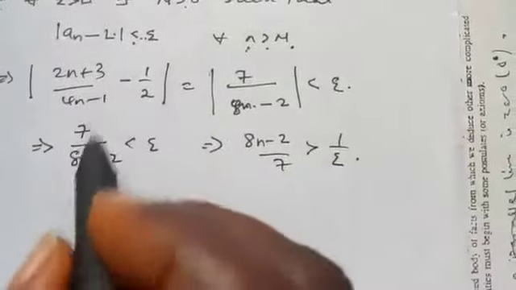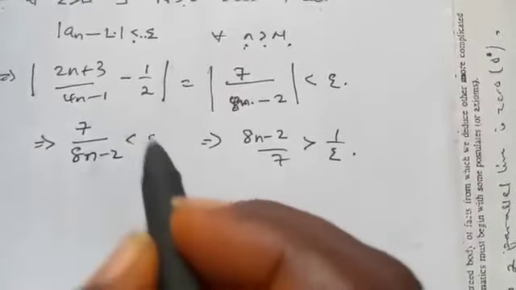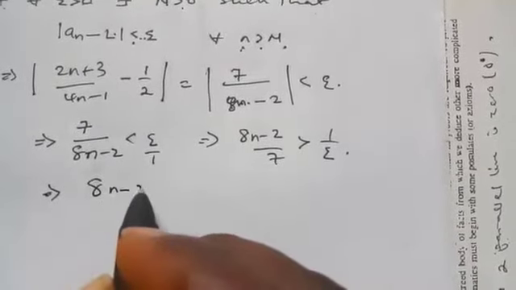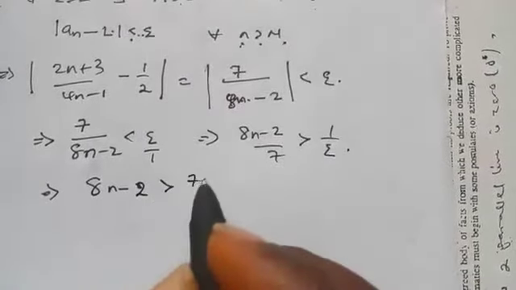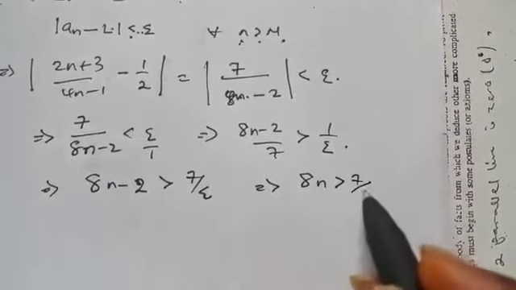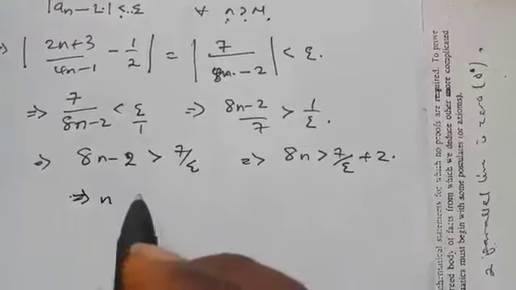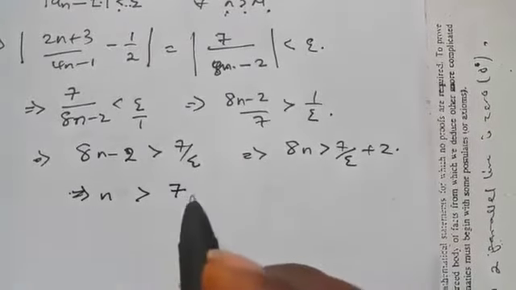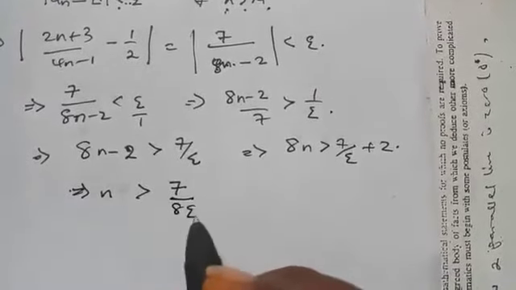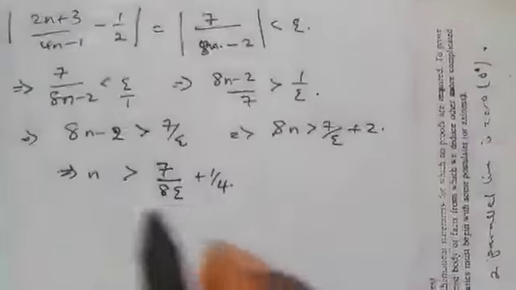If we interchange the numerator and denominator, the inequality sign will change, or you find the reciprocal of both sides. So 8n minus 2 will be greater than 7 over epsilon, which simply means that 8n is greater than 7 over epsilon plus 2. Finally, when you divide both sides by 8, we are going to have that n is greater than 7 over 8 epsilon plus 1 over 4.